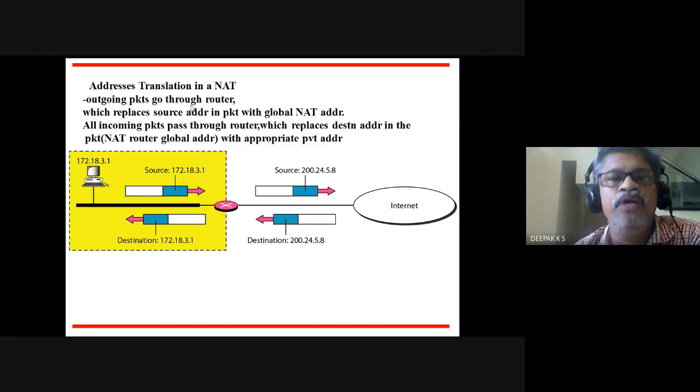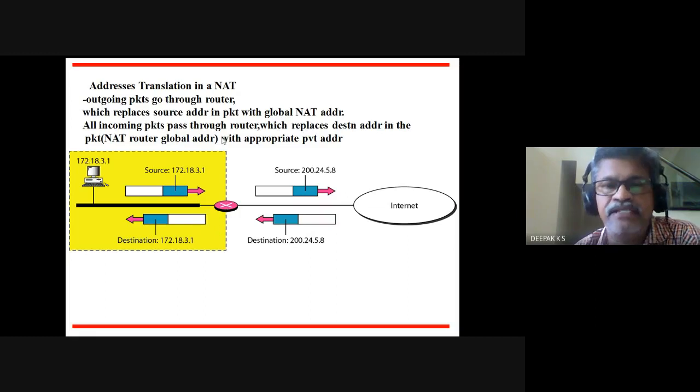So outgoing packets go to the router, which replaces the source address in the packet with the global NAT address. The source address is changed here from this to this. And when a packet comes from the internet, the destination is this address. However, the router will route it to the machine from which it had come, looking at the table.